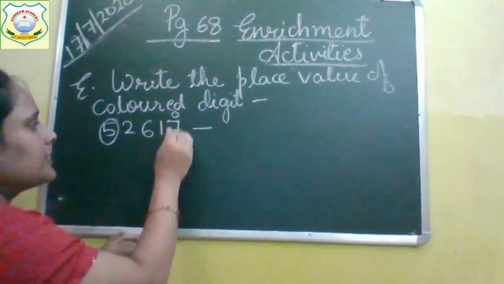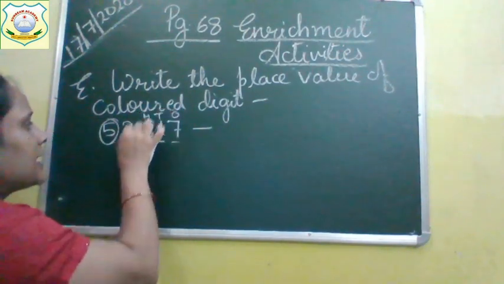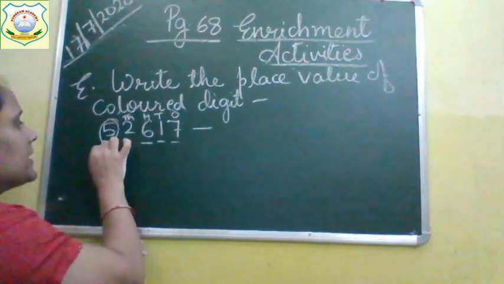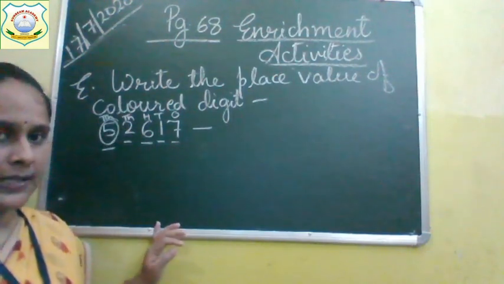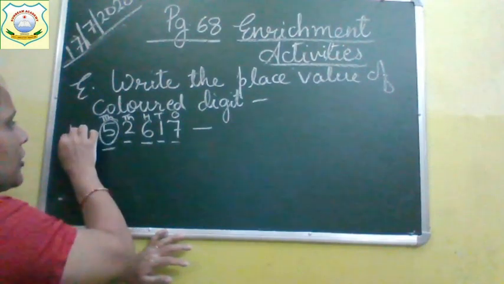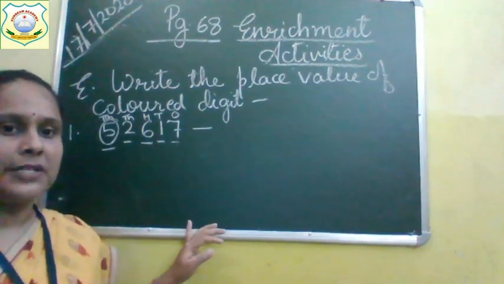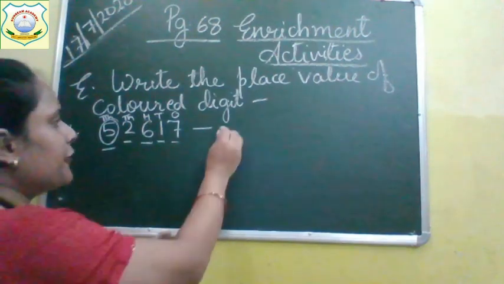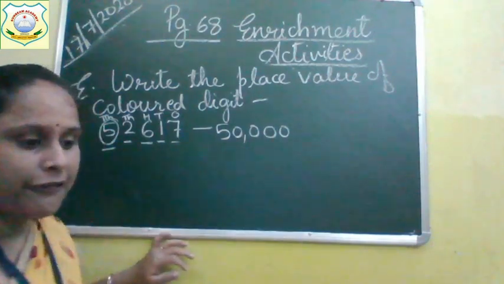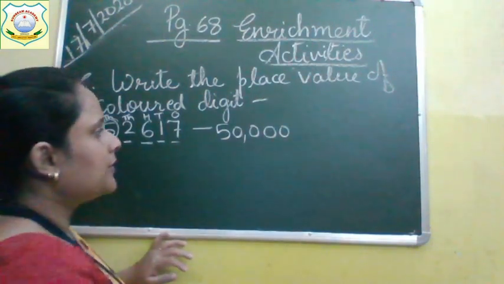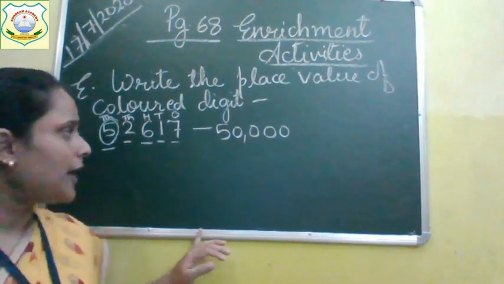See, 7 is in ones place, 1 is in tens place, 6 is in hundreds place, 2 is in thousands place, and 5 is in 10,000s place. So what will be the place value of this 5? 5 is in 10,000 place. So its place value is 50,000. So you will write 50,000. Okay. So the place value of 5 is 50,000.